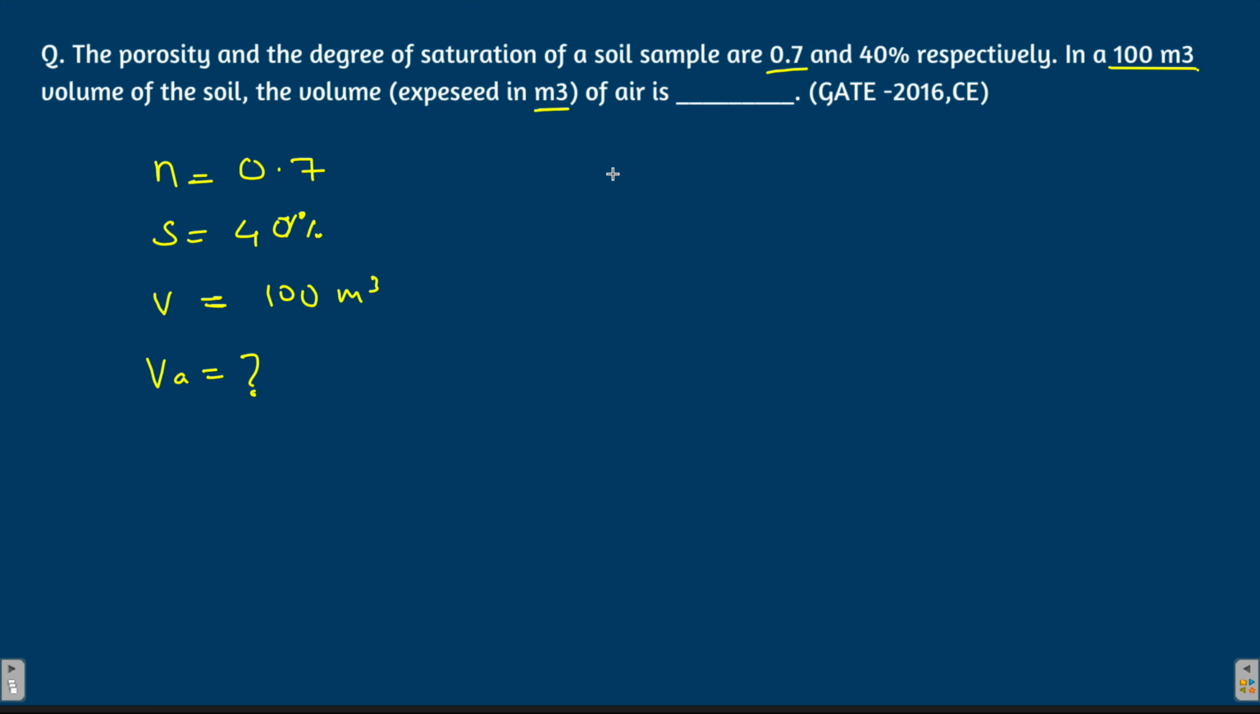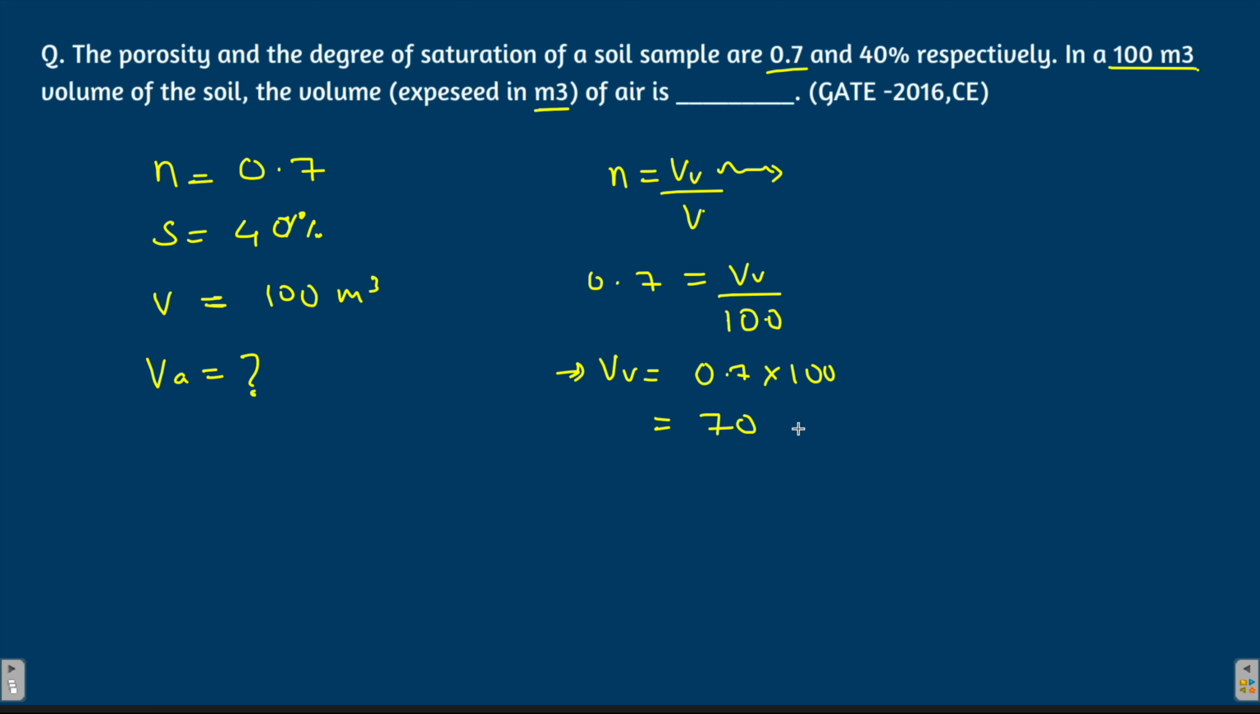Kindly go through that. Now porosity is volume of voids to the total volume of the soil. So we know from here, can we find the volume of voids? Yes, we can. Porosity is given to you, volume of voids is not given to you, and total volume of the soil is given to you again. So can we find the volume of voids from here? Yeah. So it is 0.7 into 100. It comes out to be 70 meter cube, right? So 70 meter cube is the volume of voids.